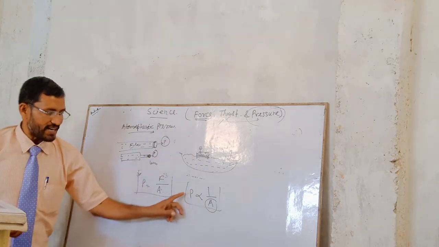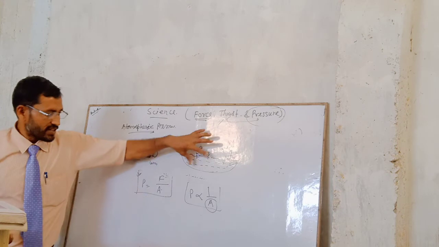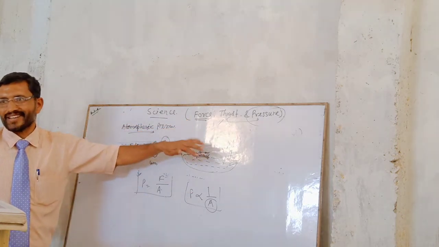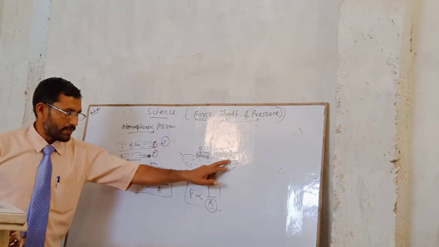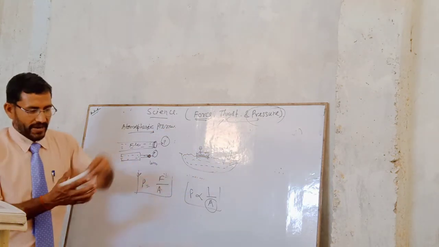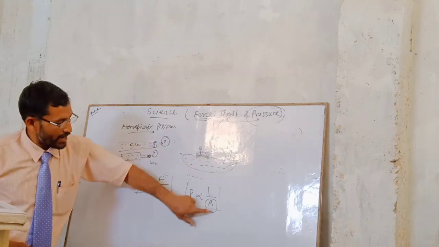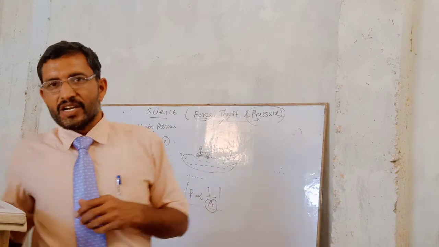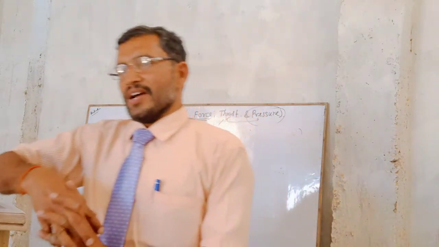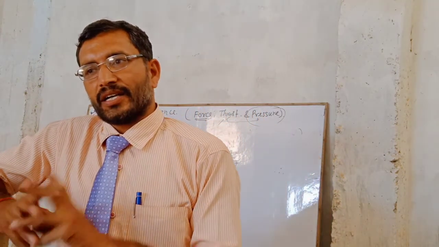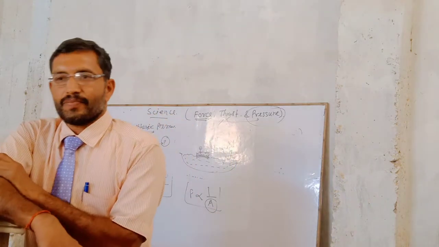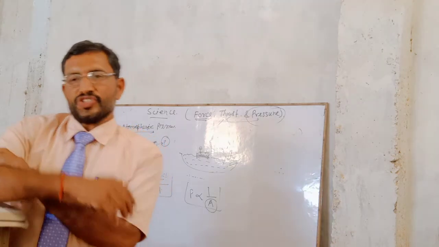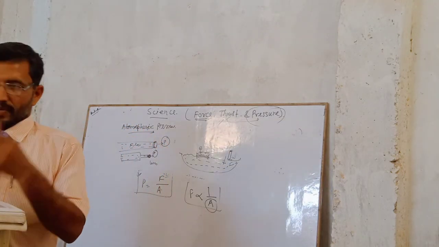So greater area, less pressure. Greater area, then it will be less pressure. So its pressure will be less, so it will keep floating. Isn't it? Similarly and comparatively, in the nail, if you throw a pen, so smaller area, greater pressure, high pressure, and it will sink quickly. Isn't it? So similarly everything is there, if we go for the comparative relation with whatever pressure and area. So this is how we have various examples.